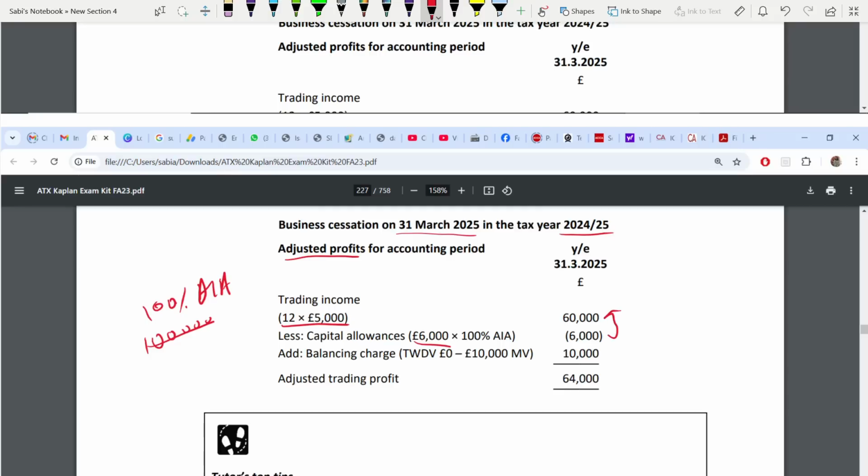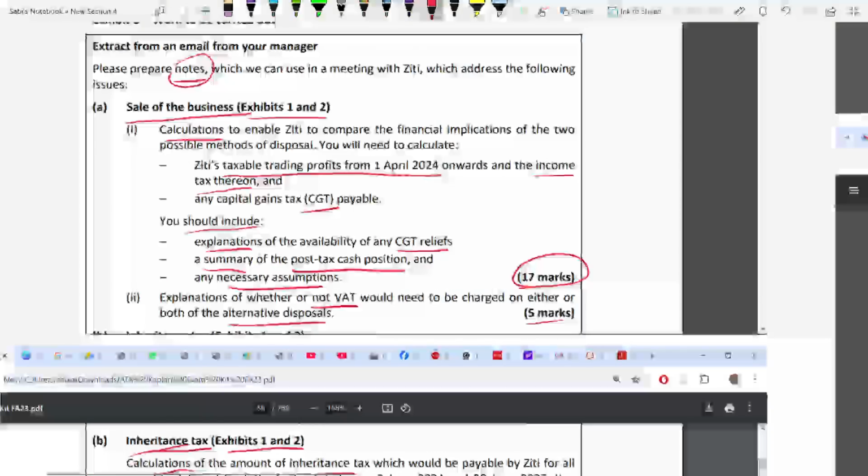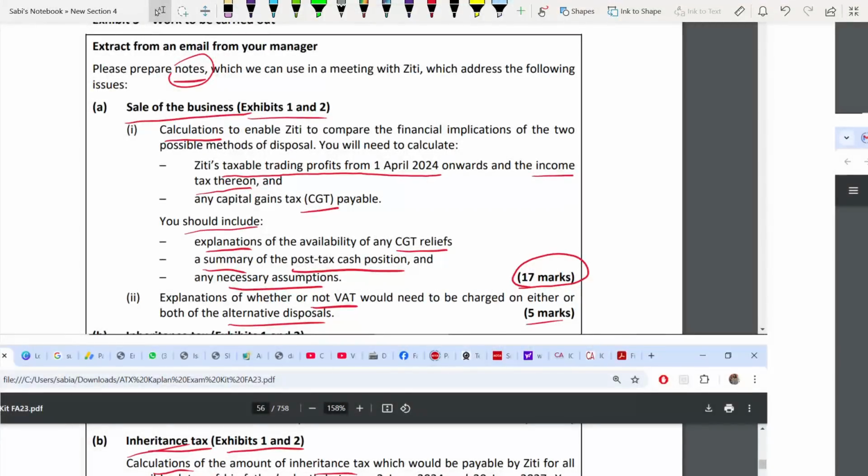trading income. And then we have a balancing charge. If it's a balancing charge, we add. If it's a balancing allowance, we further deduct. Here it's a balancing charge. Why? How? See, your tax written down value, they have told it's nil already, right? Now, the market value is 10,000.